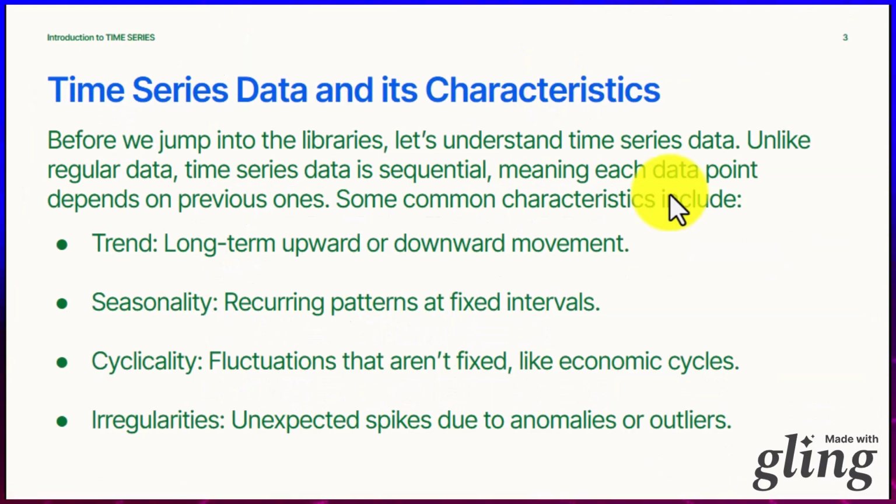The next thing we'll talk about is time series data and its characteristics. Before we jump into the libraries that we are going to be using, let's understand time series data. Unlike regular data, time series data is sequential, meaning that each data point depends on the previous one. Some common characteristics include trends, which are long-term upward or downward movements; seasonality, recurring patterns at a fixed interval; cyclicality, which is not fixed, like economic cycles; and irregularities, unexpected spikes due to anomalies or outliers. These are some of the characteristics of time series.